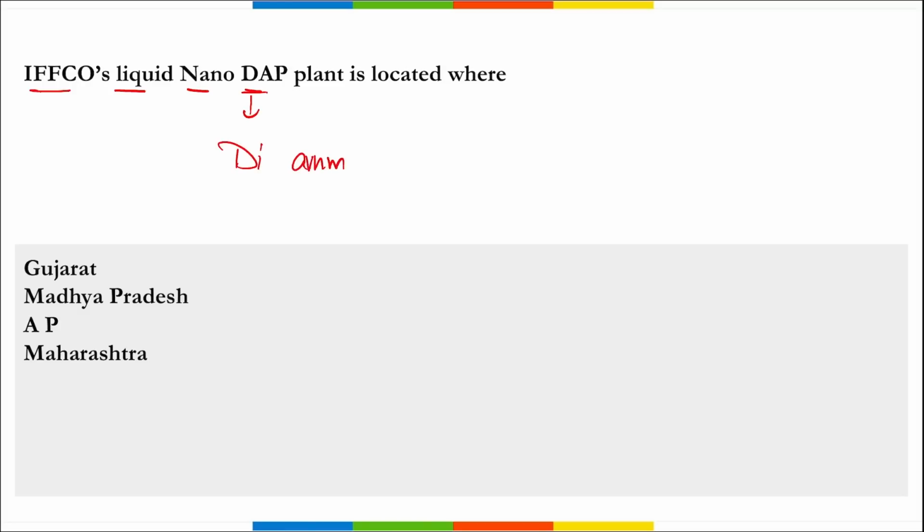Diammonium phosphate, right? So this liquid nano DAP plant is located where? It is located in Gujarat, right? It is of IFCO, right? Why are we discussing this?